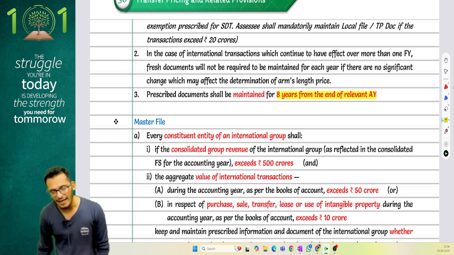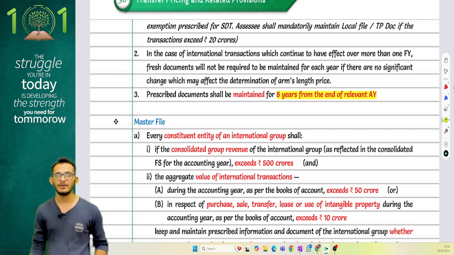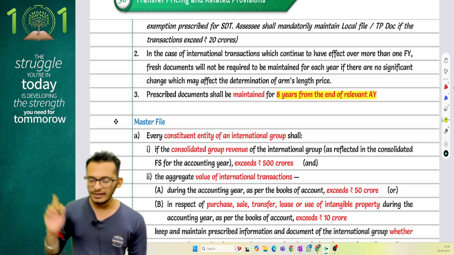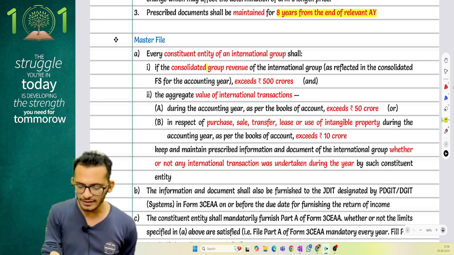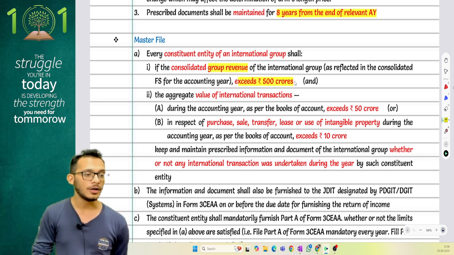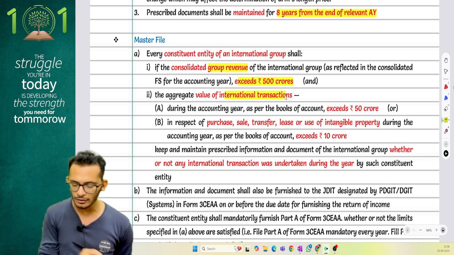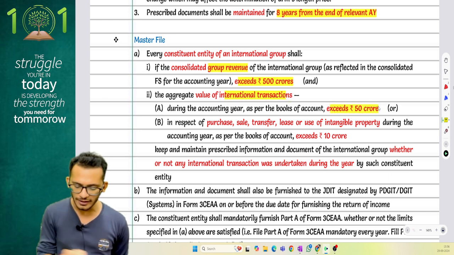Apart from the TP doc, annually you also need to file something called a master file. They're saying any person whose international group itself has a consolidated group revenue of more than 500 crores, or for the aggregate value of transactions entered into in the current year, the transaction value exceeds 50 crores, or intangible asset transactions exceed 10 crores.